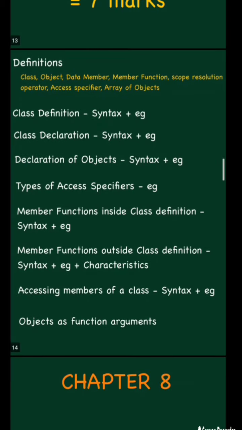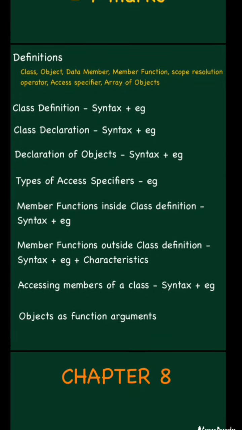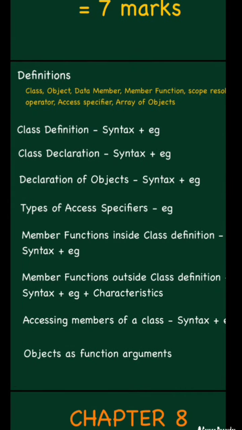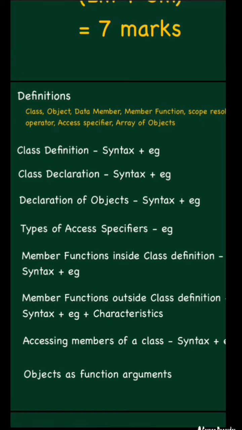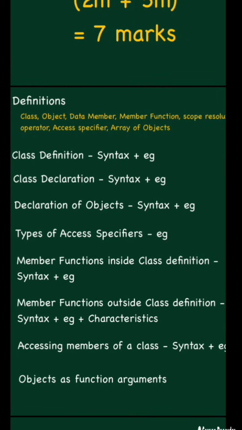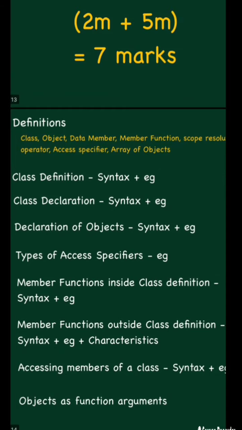Okay, so that is the declaration of objects, and you have to write the syntax and example for that. Then types of access specifier, already we have discussed the types, that is what? Private, public and protected. Along with the example within the class you have to specify. Then the next 2 questions are very important for 5 marks. You can expect any one of these questions in your examination, that is member function inside the class definition and member function outside the class definition.